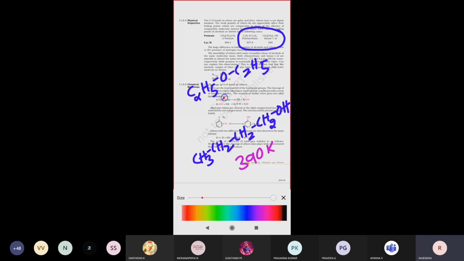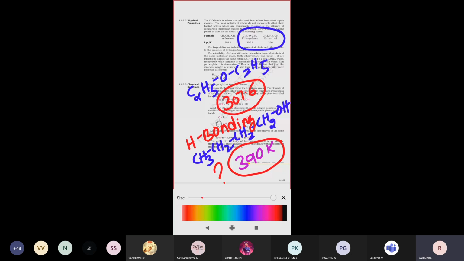307.6 will be presenting there. If you are comparing these two compounds, which one will show more boiling point? Butanol will show the higher boiling point compared to diethyl ether. What is the reason why alcohol shows more boiling point? Because of intermolecular hydrogen bonding, alcohols will show a higher boiling point.